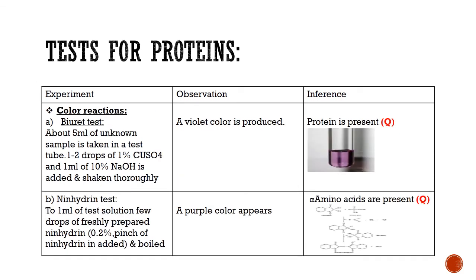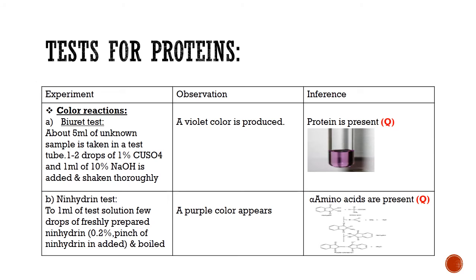Next one is the color reactions. The color reactions are the biuret test and the ninhydrin test. About 5 ml of unknown sample is taken in a test tube. 1 to 2 drops of 1% copper sulfate and 1 ml of 10% sodium hydroxide is added and shaken thoroughly. Violet color is produced. As you can see in this figure, protein is present. This is due to a coordinate complex formed between the cupric ion of the copper sulfate and the amino group of the peptide bond.